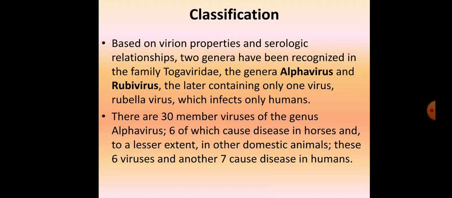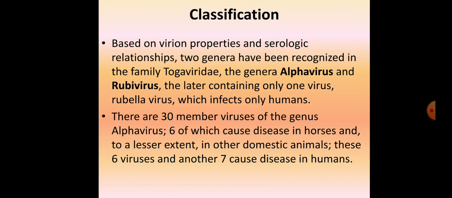Now, talking about the classification of Togaviruses based on the virion properties and serologic relationships, there are two genera that have been recognized in the family Togaviridae. The first one is the alphavirus, and the second is rubivirus. This rubivirus contains only one virus, that's rubella virus, the only one in the genus, and that's also affecting only humans. The rubivirus is of humans only.